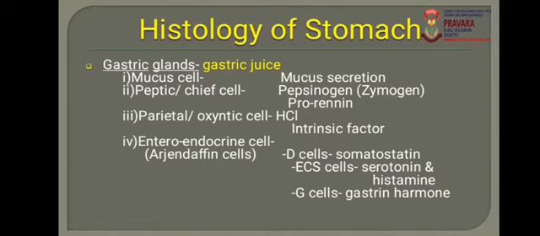Then the fourth one is the enteroendocrine cell. These are also called Argentaffin cells. These cells have 3 types: D cell, ECS cell and G cell. The D cell secretes somatostatin hormone. The ECS cell secretes serotonin and histamine, and the G cell secretes gastrin hormone. That is the cells present in the stomach, or the histology of the stomach.